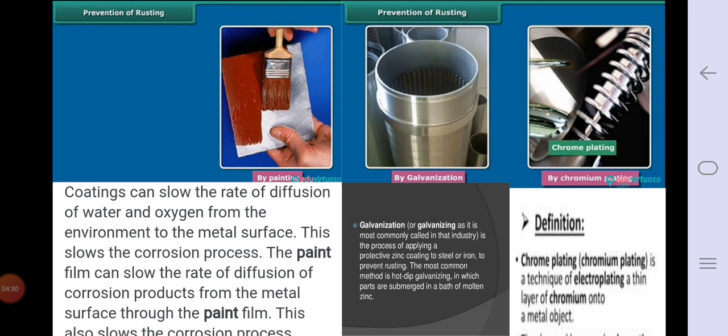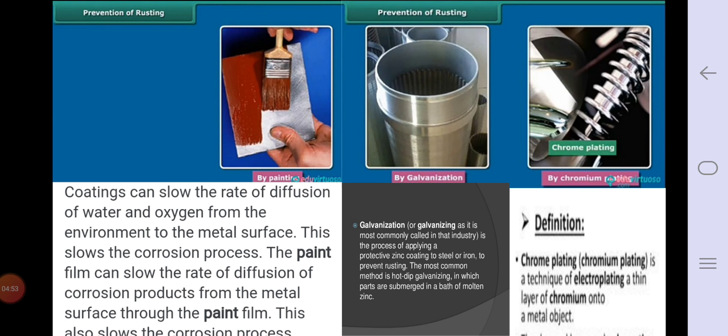Now see here, prevention of rusting. Different pictures are shown here. First, as I just told you, coloring, giving a coating of color on the metal. This will slow the process of corrosion. Rusting is also called corrosion. Corrosion is the same word for rusting.